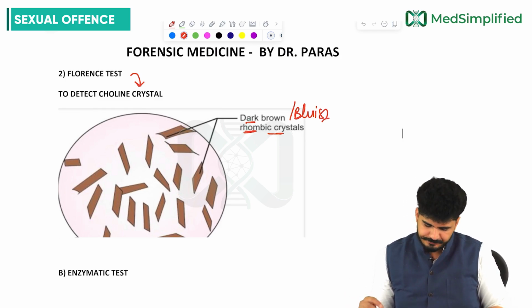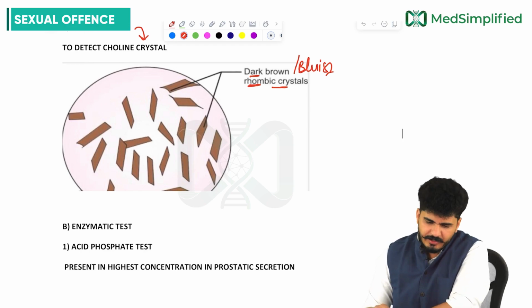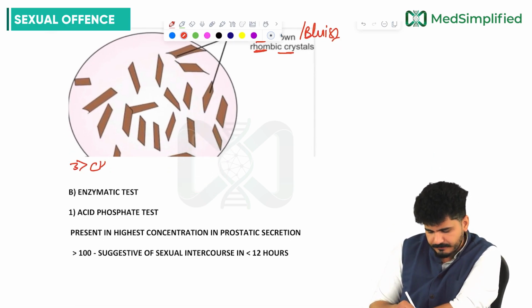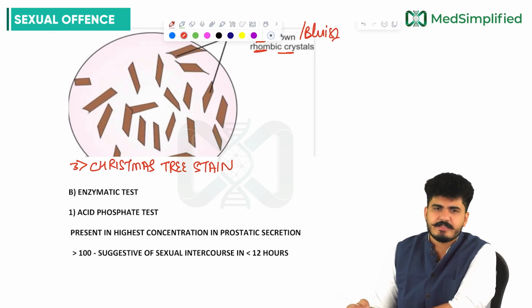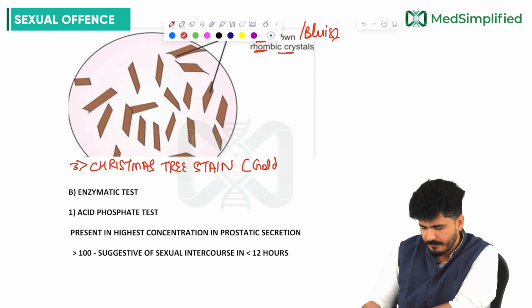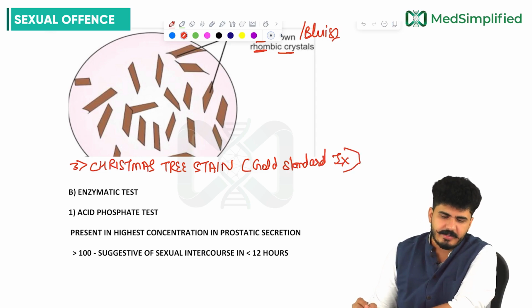Then the third one we have is the Christmas tree stain. Christmas tree stain is a gold standard investigation, my dear friends.